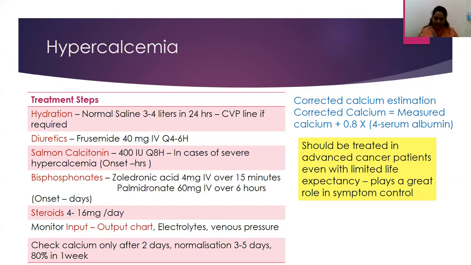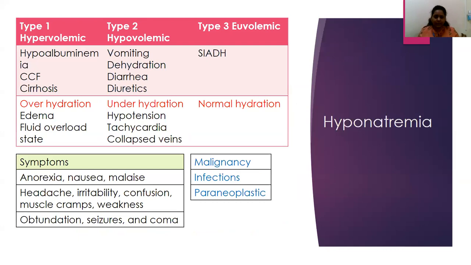for this patient. So it has to be addressed as an emergency and always kept in mind whenever we look at a patient with altered sensorium, nausea, vomiting, and a predisposition to certain cancers, that there could be a metabolic cause involved with it. As I talked about hypercalcemia, similarly, we have a lot of patients with hyponatremia.